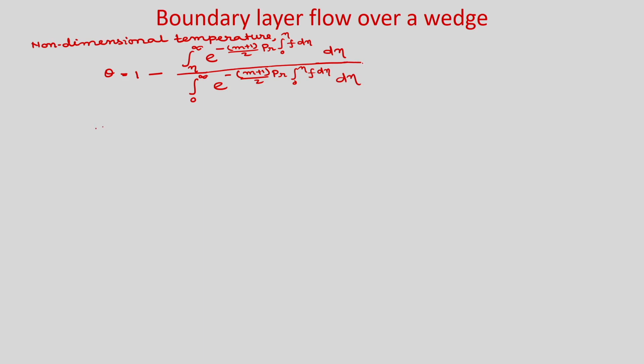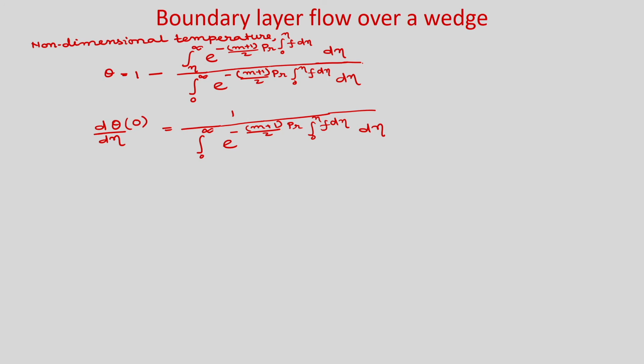Okay. And if you remember, we have written the expression for d theta by d eta, which is required to find the Nusselt number or heat transfer coefficient. So, d theta by d eta at eta is equal to 0 will be 1 by the integral from 0 to infinity of e to the power minus (m plus 1)/2 Prandtl number integral from 0 to eta of f d eta, d eta.